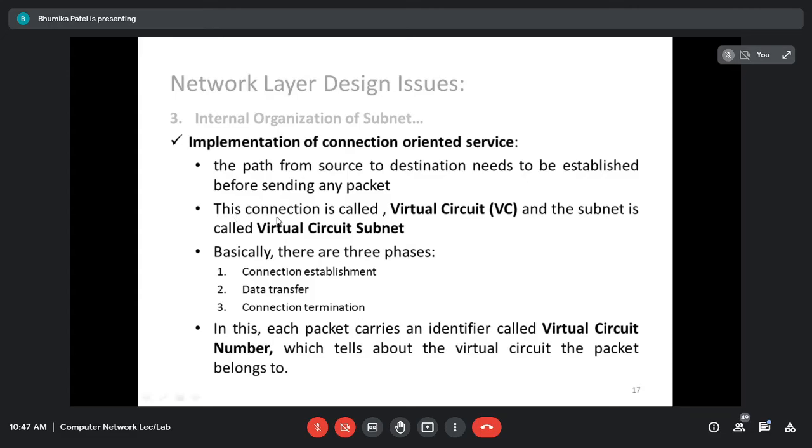And that connection is known as a virtual circuit. The particular path we have selected is called a virtual circuit, and the whole subnet is called a virtual circuit subnet. Right? So before transferring any packet, this connection establishment must be done. Then data transfer is done, and once all your data is transferred, you have to release the connection. You have to terminate the connection.